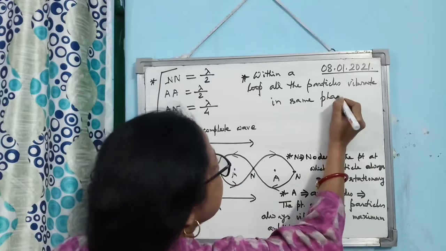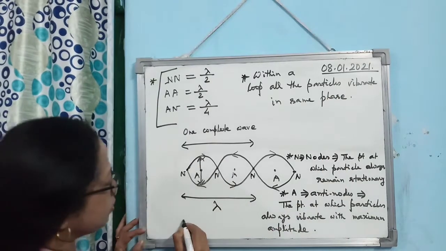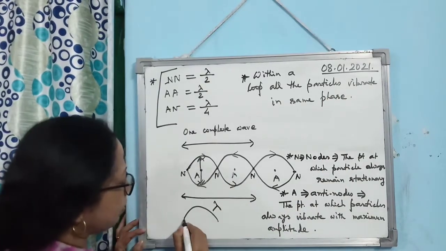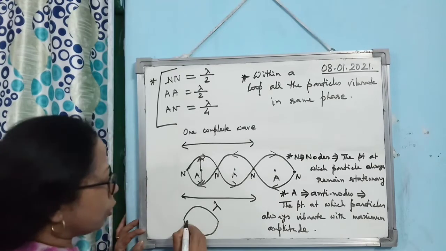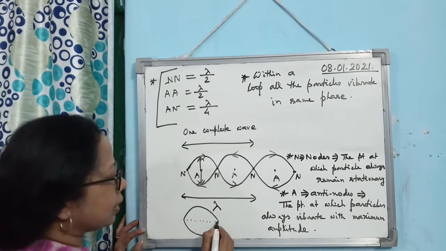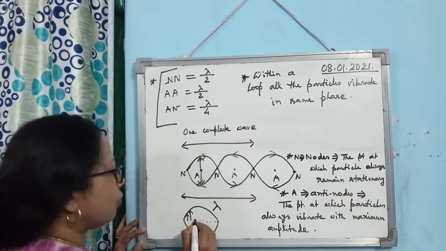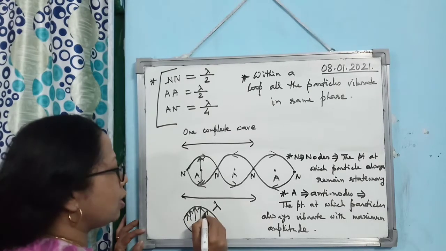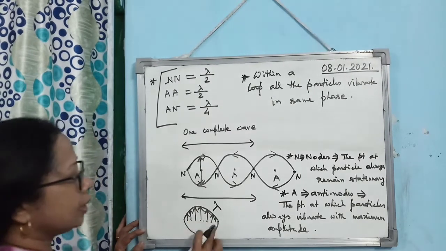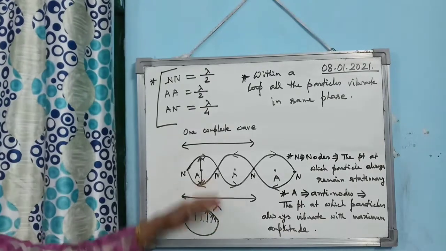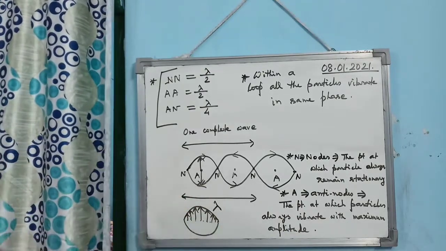Alright, what does it mean? I'm just drawing it separately. Suppose I have considered the first loop. If I consider all the particles, they will vibrate in the same phase. Means all of them, if they are vibrating, they will vibrate up. Is that clear? Means they are vibrating in the same phase.